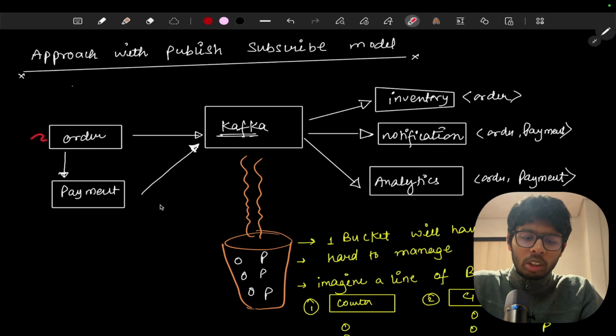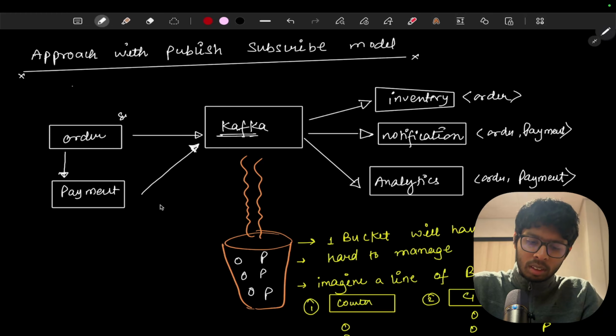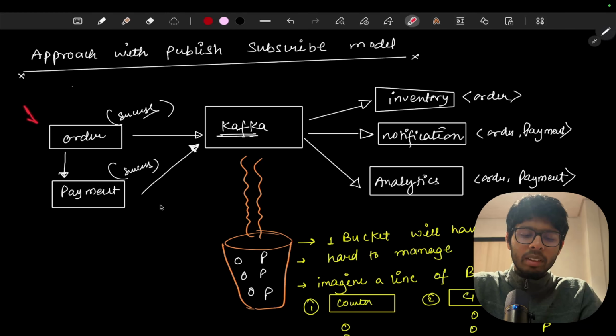So now, again we have to process an order, the same example, and we know very well that it is dependent on the payment service. So we call the API of the payment service, it returns back, and we say that the order has been successful and the payment has been successful. So we just mark it as success and success. Now what happened? I placed an order, hit an API, and both things are success.